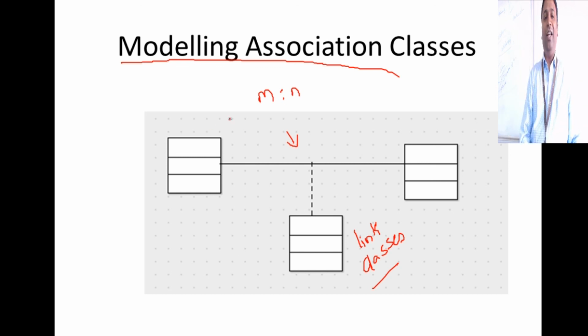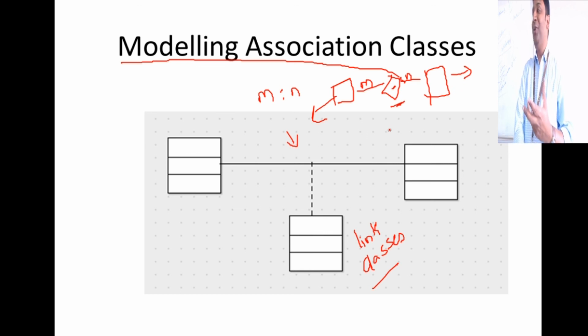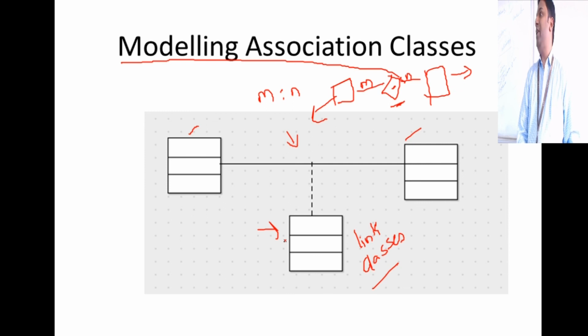Say there is an entity here in a relationship with another entity, and the relationship cardinality is M to N. So what will happen to this relationship? You convert this to a table, you convert this to a table. When you have M to N, this will also be a table, right? Something very similar to that, when you have two classes and they participate in a relationship, there will be a need for that relationship itself to be created as a class. These classes are called association classes.